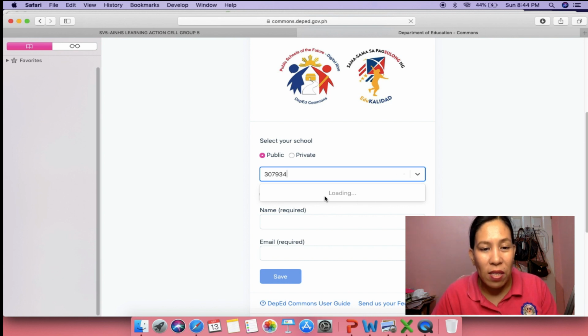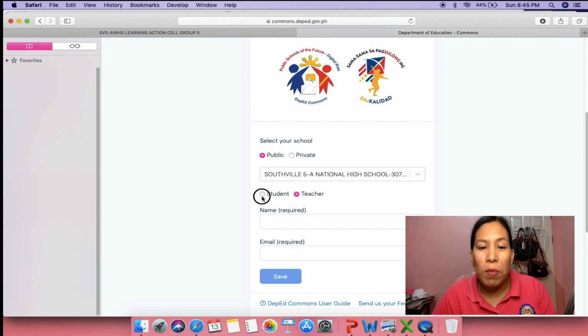Kindly check the correct spelling and location of the school. It is advisable that you search the complete name of the school to avoid mistakes. Click the button if you are a student or a teacher. Input your full name and email address. Then click on the Save button.